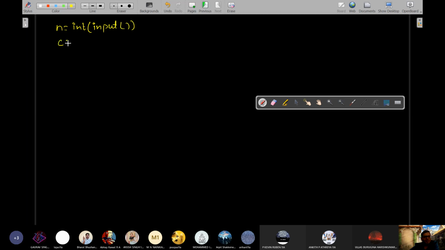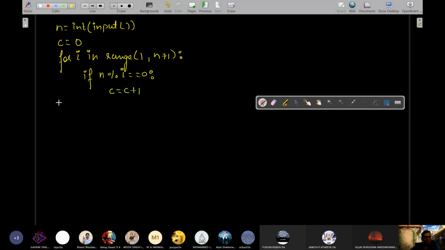Okay, counter we will take as if we are just first of all we'll write the program for counting the number of factors. We'll generate a list of all the numbers from 1 to n plus 1, range 1 to n plus 1, that is from 1 to that number, and each time we will check whether every new i that we get divides n or not. If it is the case, that will qualify as a factor. If n mod i leaves remainder as 0, then we will increase our count of factors.